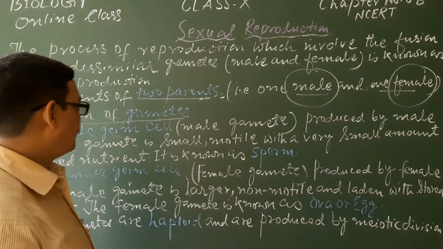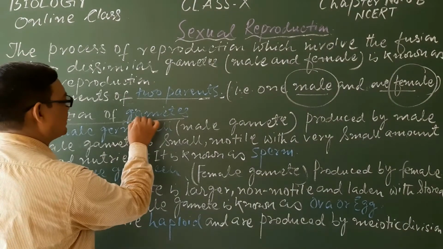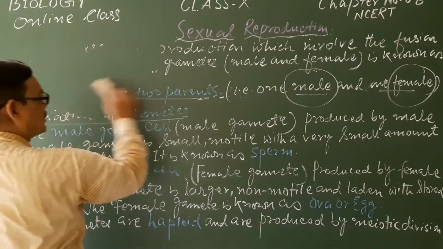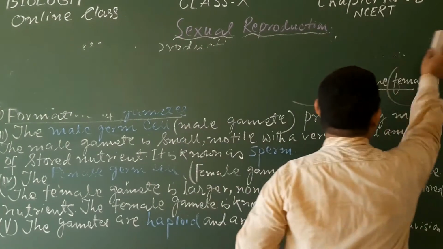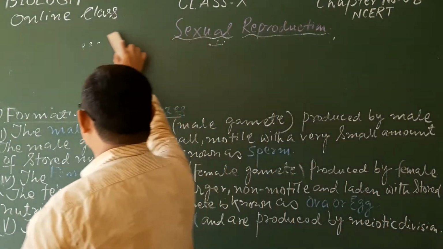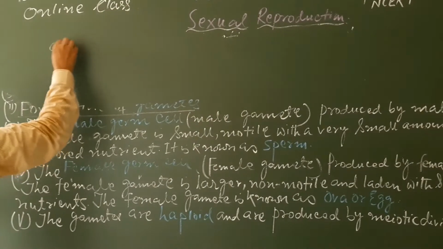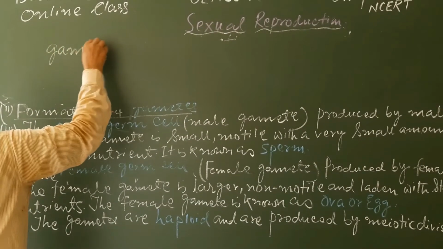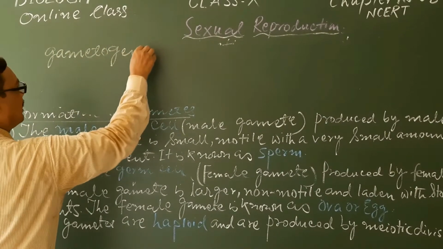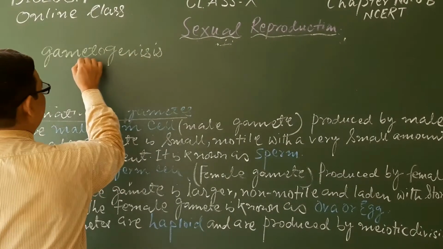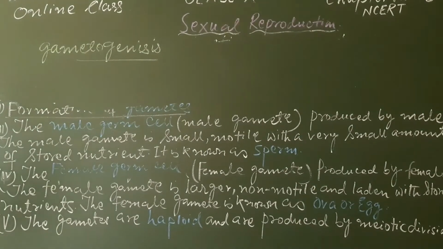And the process of formation of gametes is known as gametogenesis. The process of production of gametes is known as gametogenesis.